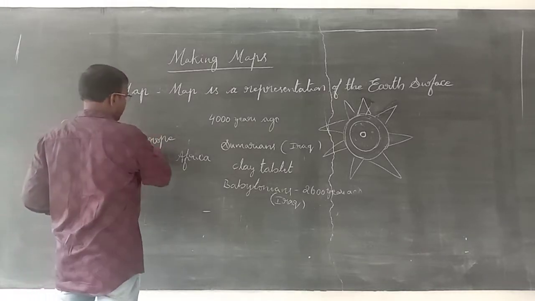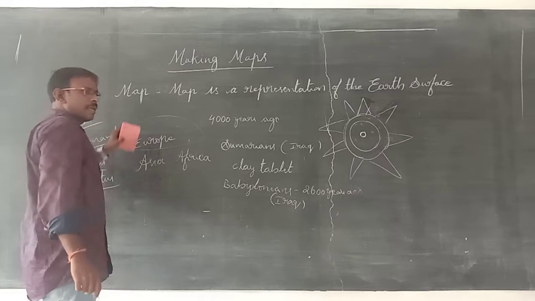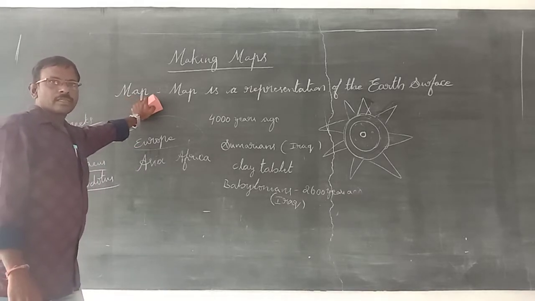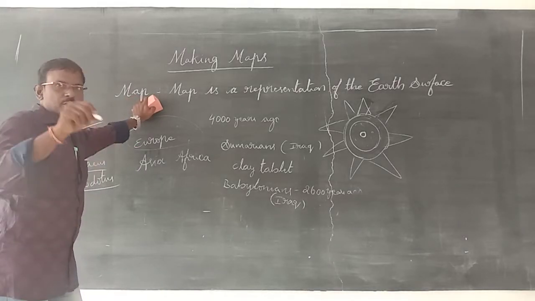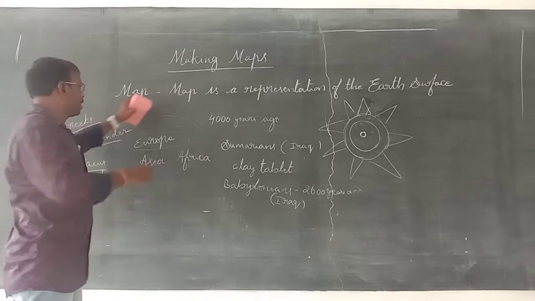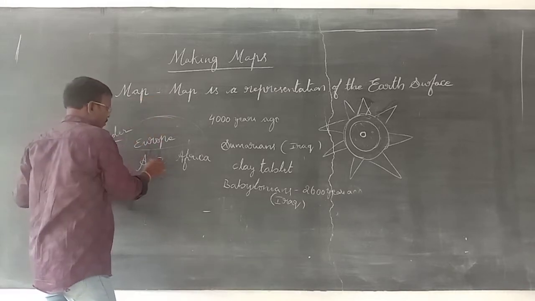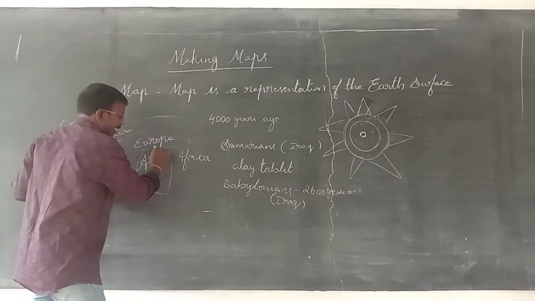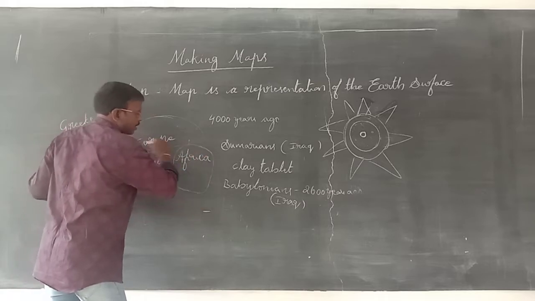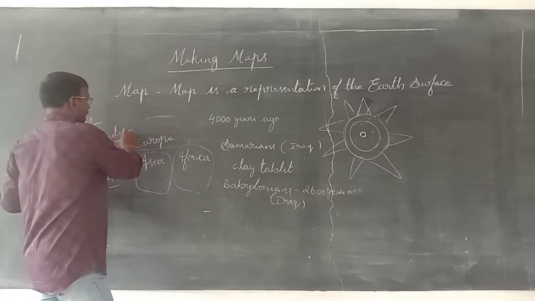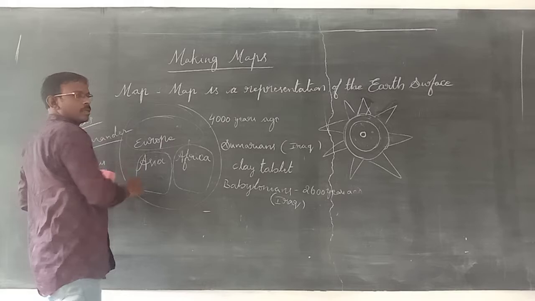They drew Europe in a bigger manner, because the Greeks belong to Europe. That's why they showed their area in the biggest way. They kept Europe at the top of the map, and Asia and Africa at the bottom.